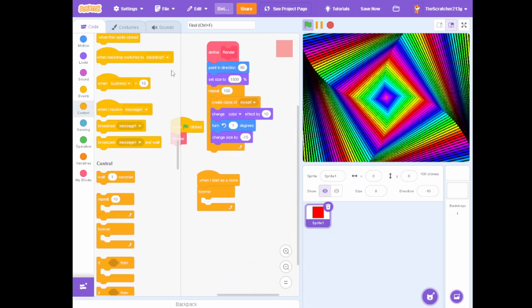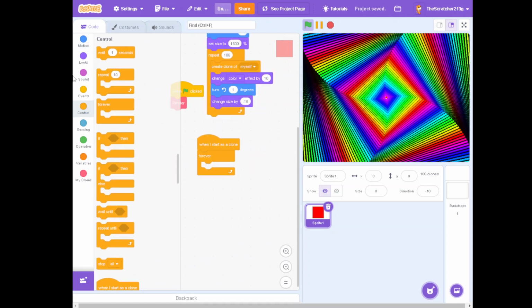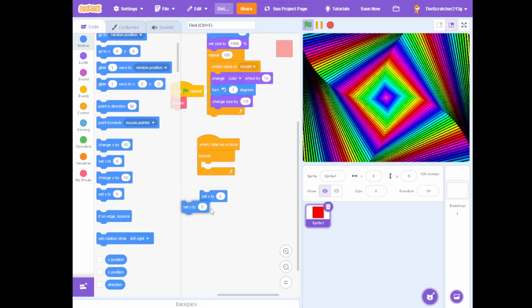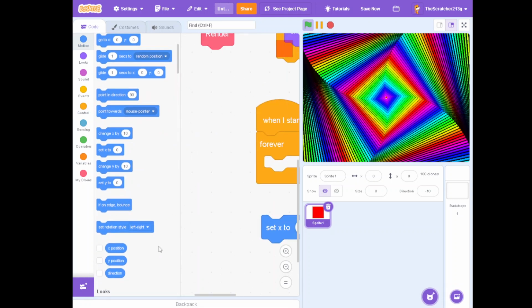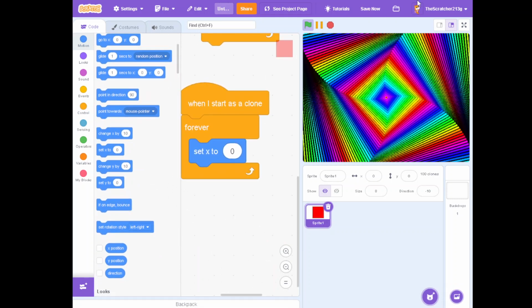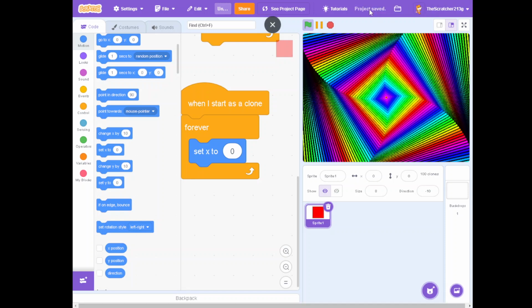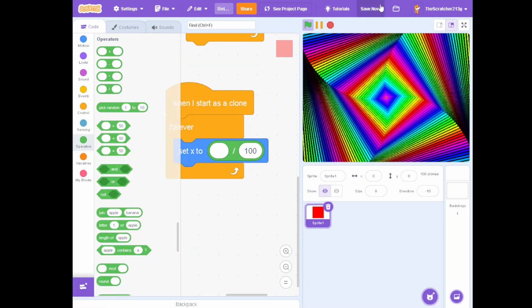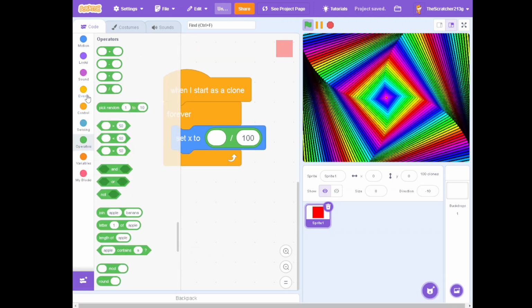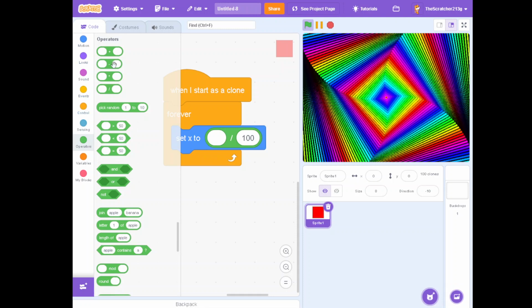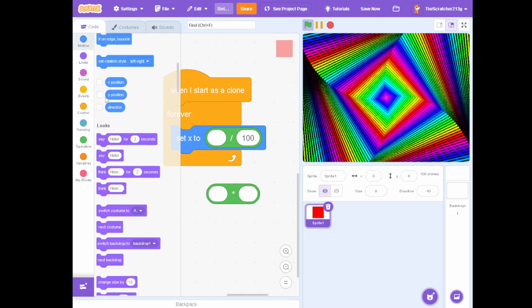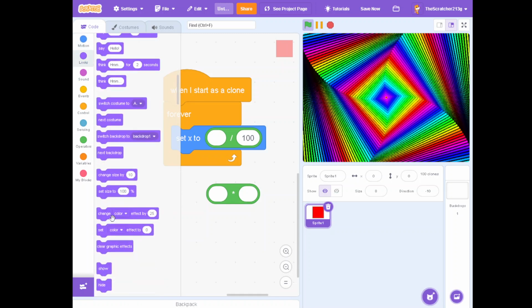Then we're going to set the X and Y position. First, we're going to start with X. What we're going to do here is set X. So, you divide by 100. So we're just going to grab a multiply block, and a size block.